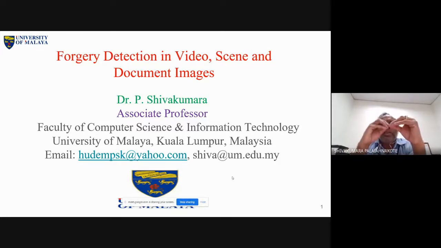When you perform some operation on a general video or document, anything, what we believe is that the operation will introduce some kind of distortions in the image. You copy, again you paste here.